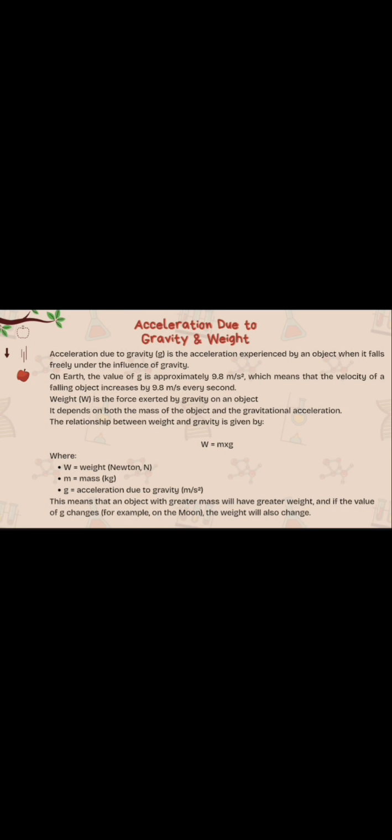The relationship between weight and gravity is given by W equals m times g, where W equals weight in newtons, m equals mass in kilograms, and g equals acceleration due to gravity in meters per second squared.